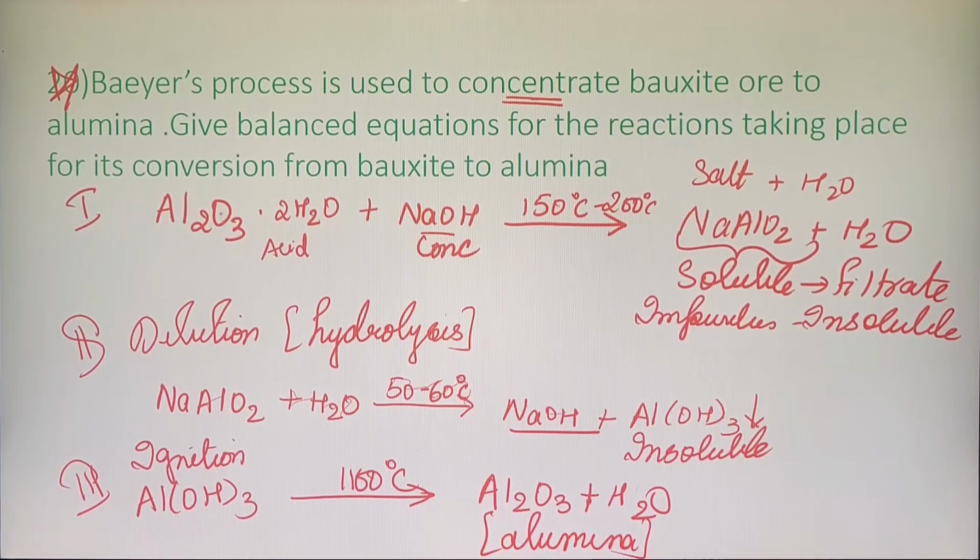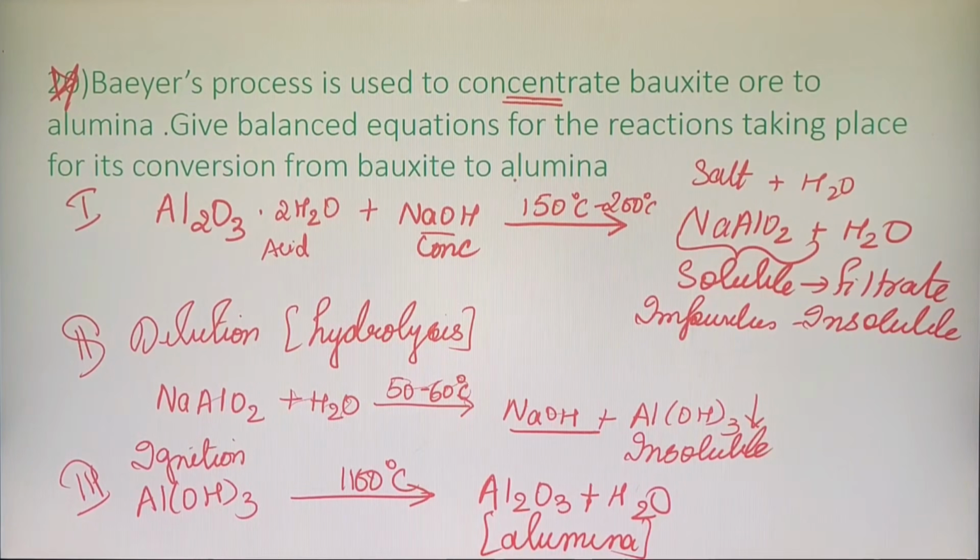In step number 1, I have taken bauxite. Bauxite is Al2O3.2H2O and I am adding concentrated NaOH to it. At what temperature am I carrying out the reaction, children? You have to clearly mention the temperature. It is at 150 to 200 degrees Celsius. I'll get salt, that is sodium aluminate, plus I'll get water.